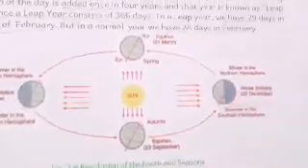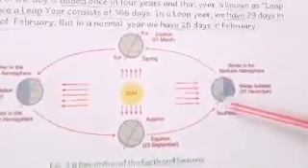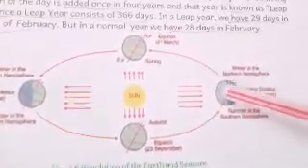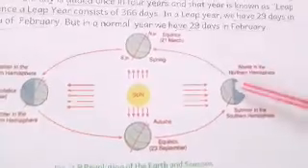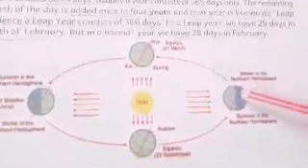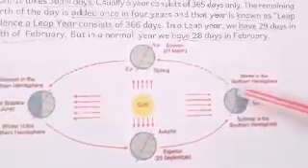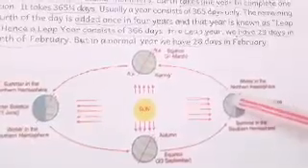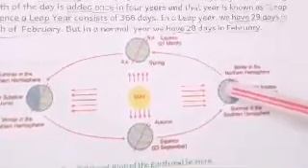Look at the picture here. You can see that in the southern hemisphere there is more light, and in the northern hemisphere there is less light. That means this area is covered by shade. What does that mean? Here there is not very much heat, so in this area it is cool.